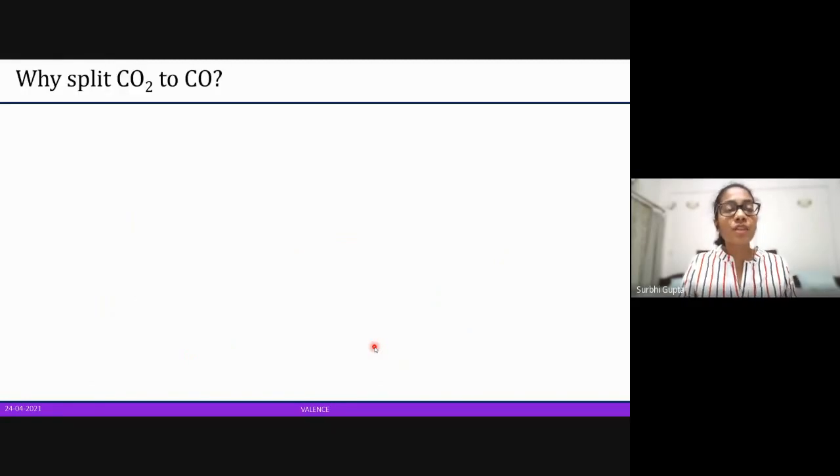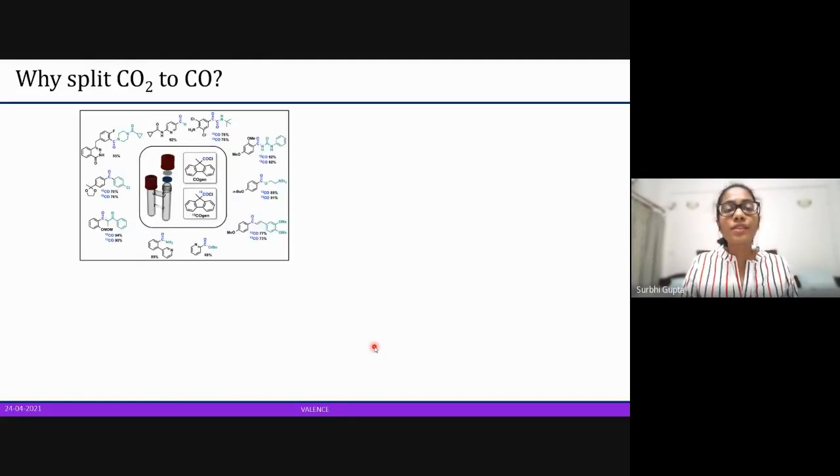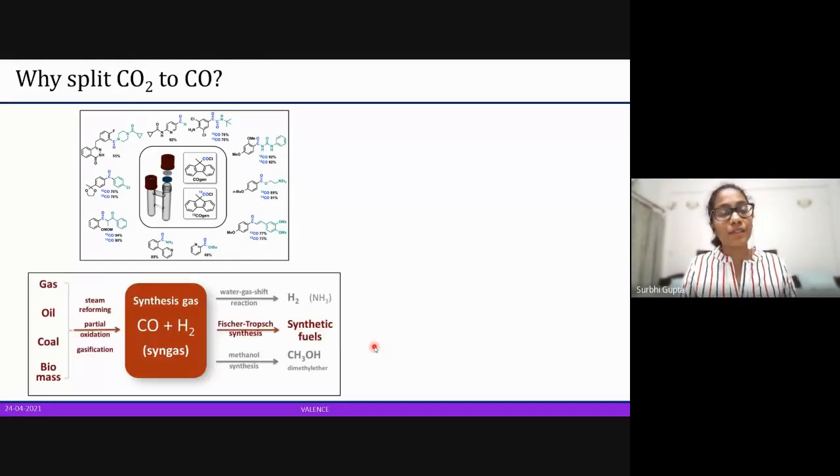So the question must be, why are we splitting carbon dioxide to carbon monoxide? Because carbon monoxide is also toxic. So carbon monoxide is a very important precursor to many chemical synthesis. It is involved in syngas. Syngas is a mixture of hydrogen and carbon monoxide. And a very important application of syngas is synthetic fuels and hydrocarbons through Fischer-Tropsch synthesis.